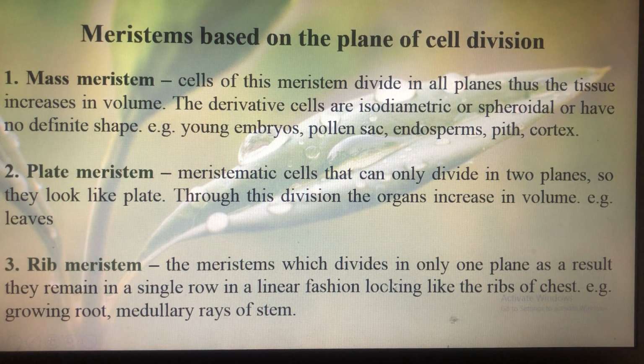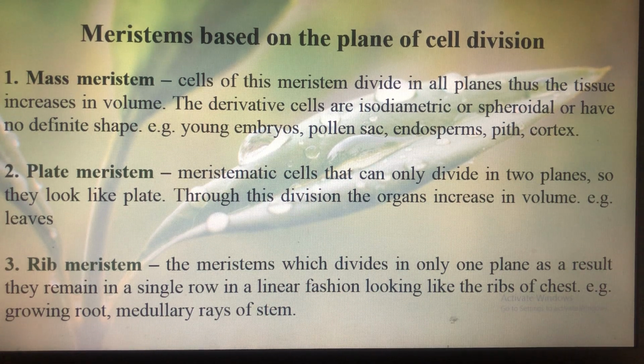Third type is rib meristem. The meristems which divide in only one plane, as a result remain in a single row in a linear fashion and they look like the ribs of a chest. These are known as rib meristem. Some of the examples are growing root, medullary rays of stem. So they can divide in only one plane and therefore they form a linear structure. Okay, and as they look like the ribs of the chest, therefore these are termed as rib meristem. Examples, need to memorize the examples.